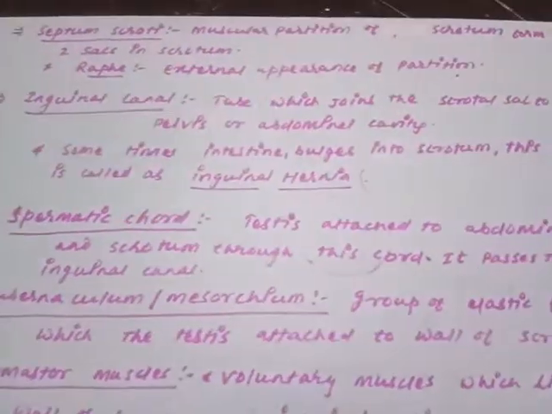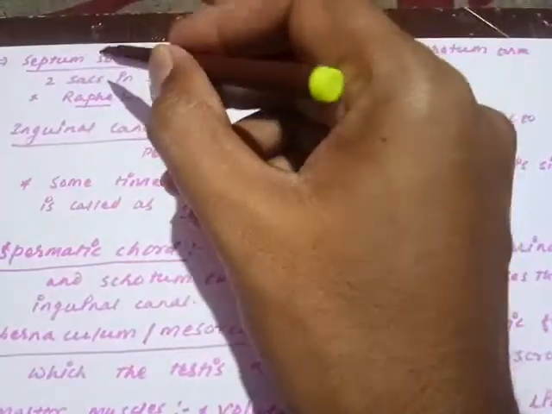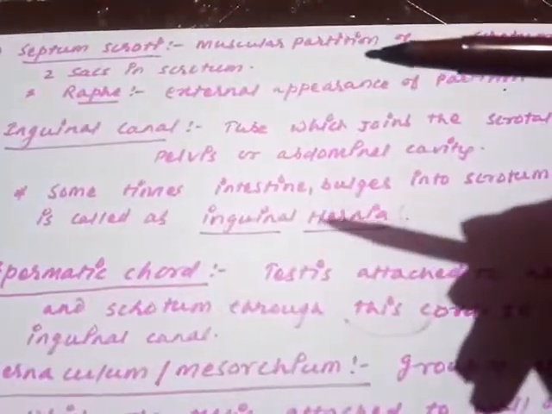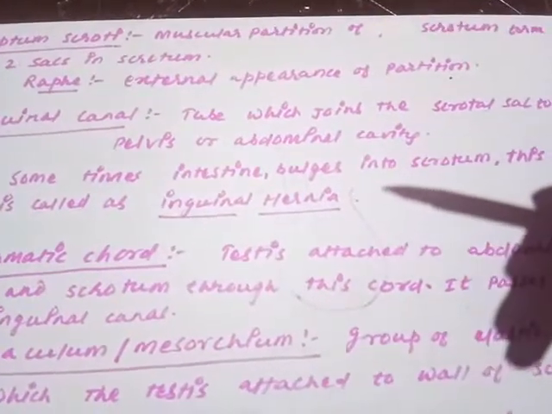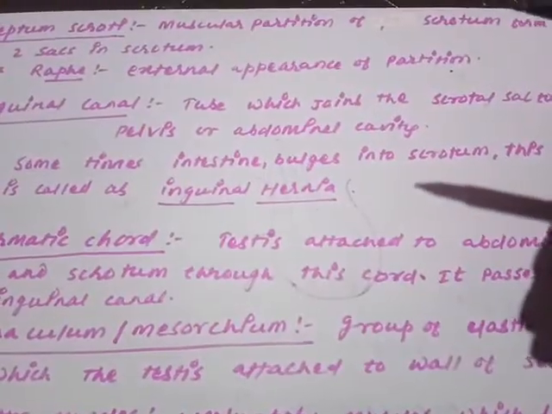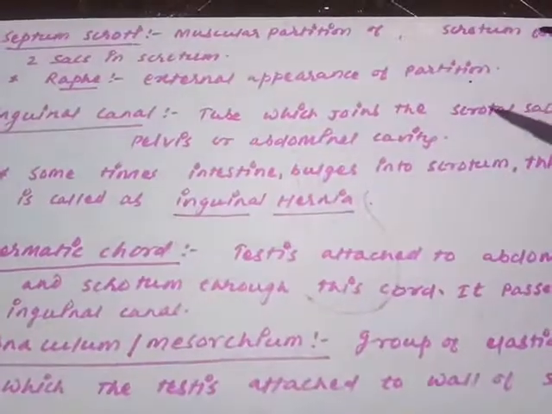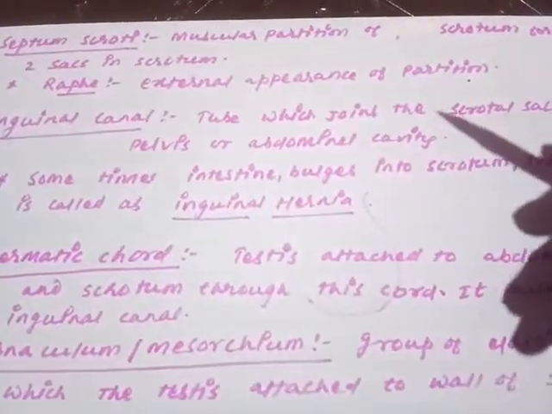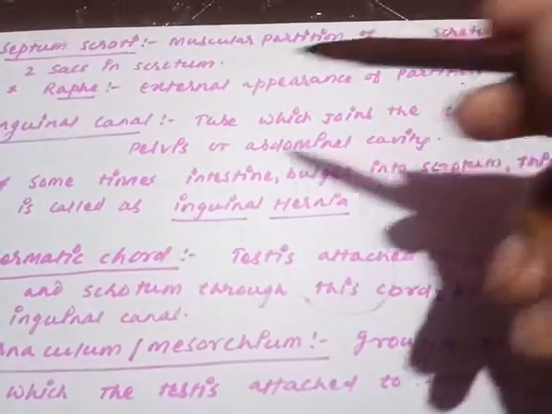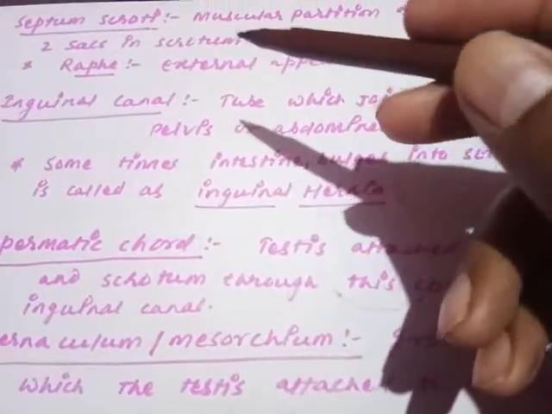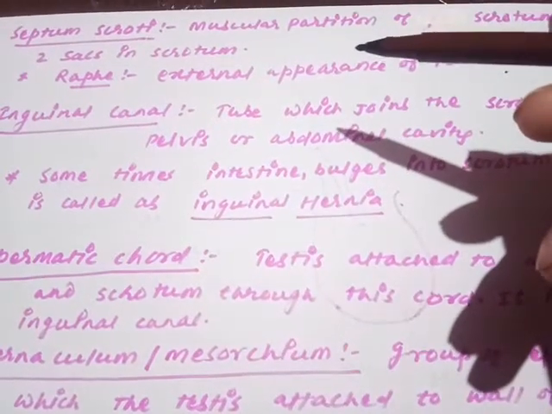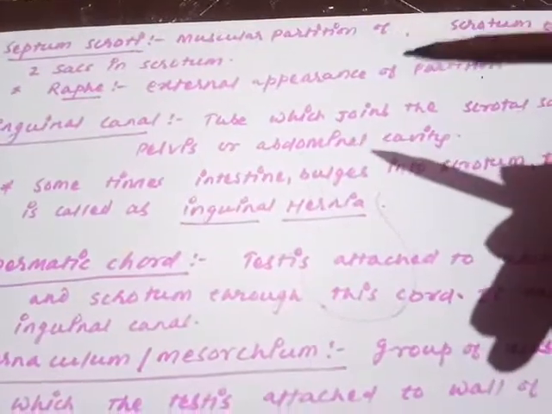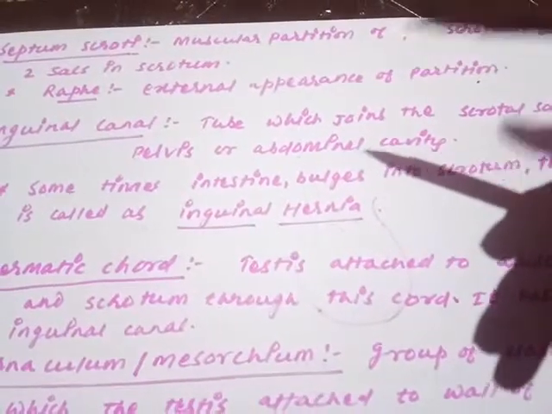So, after completing the dartos muscle, the next important structure present in the scrotum is called the septum scroti. Septum scroti, septum means the partition, scroti means scrotal sac. So, the scrotal sac is having a muscular partition present inside. And due to that partition, the scrotum is now divided into two parts or two sacs. Are you getting my point? The septum scroti is a kind of muscular arrangement or muscular partition by which the scrotum is now divided into the two parts or two sacs, and each of the sacs is going to provide the attachment to the particular testis.